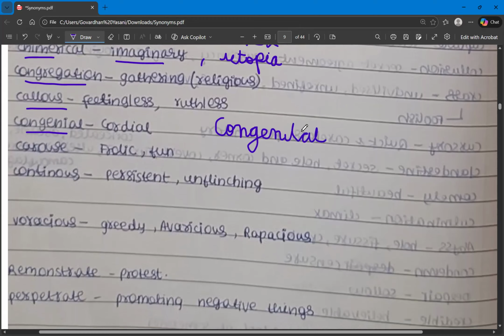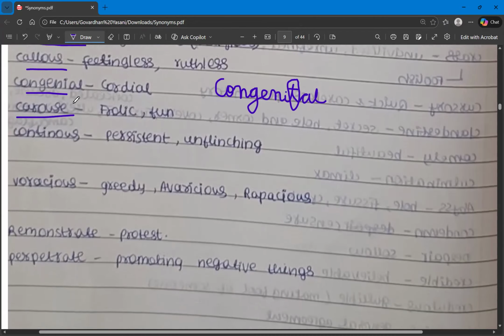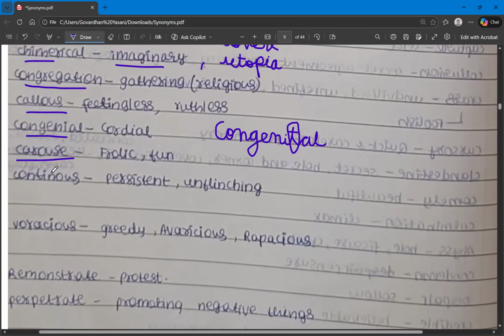Whereas congenial, if there is no T, then it means cordial or amiable, sociable, lovely, amicable. These are the synonyms for the word congenial. And the next one is carouse. Carouse is different from callous, whereas carouse means frolic or very funny. So these are the synonyms for the word carouse.